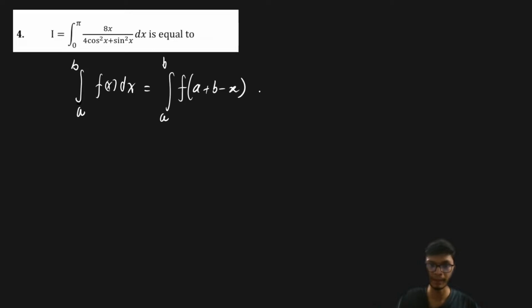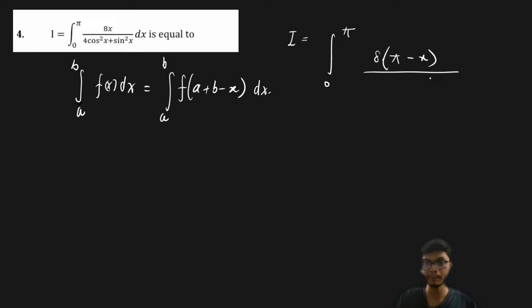Whenever you have an integral from a to b of f(x) dx, it is also given as the integral from a to b of f(a + b − x) dx. If we apply the king's property here to the integral from 0 to pi, I can write this as 8 times (pi − x) divided by cos². The denominator is going to remain the same, because pi minus anything does not change it, and since they are squares, the sign does not change either.